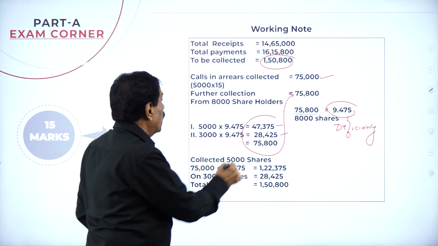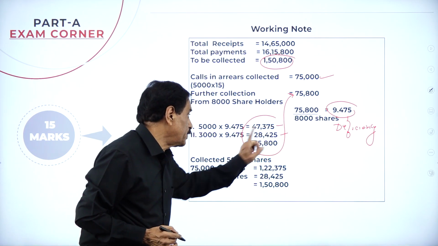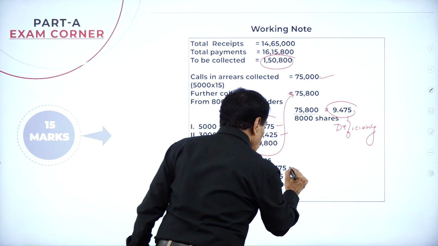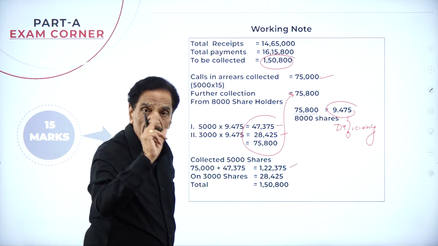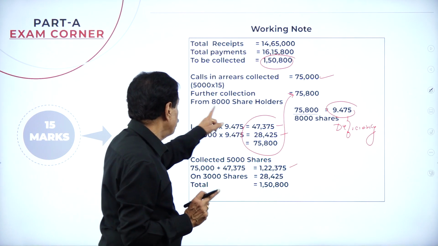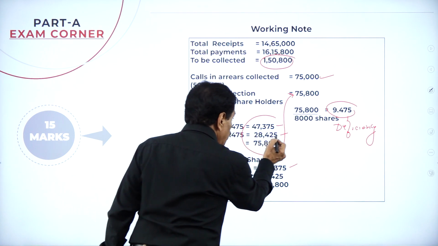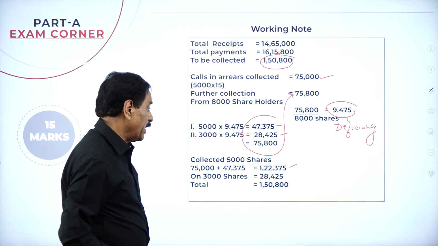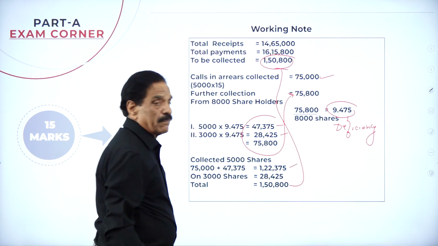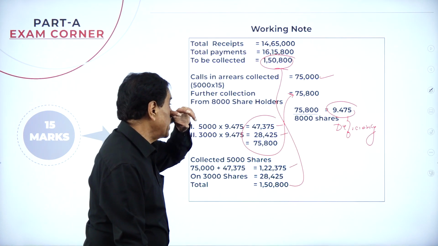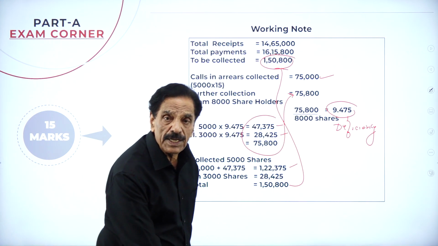Come back, how much was collected? First, already collected how much? 75,000. Further collected 47,375. Totally I collected 1,22,375 from the 5,000 shares. Then the second shareholder, 3,000 shares, how much is he going to pay? 28,425. The total shortage of 1,50,800 can be made good. I collected 75,000, so how much shortage? 75,800 will come.